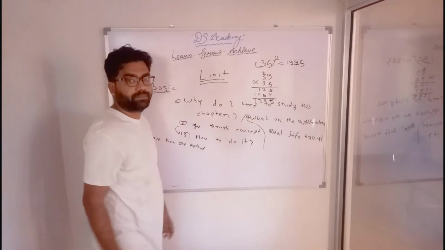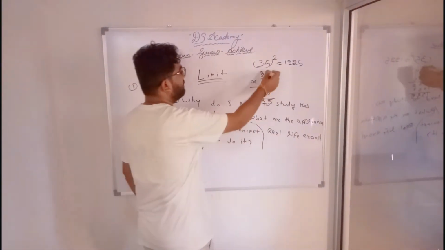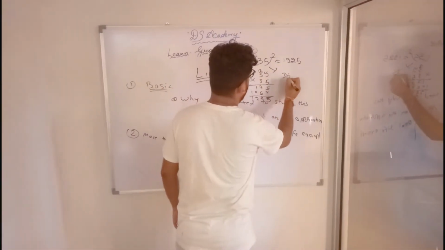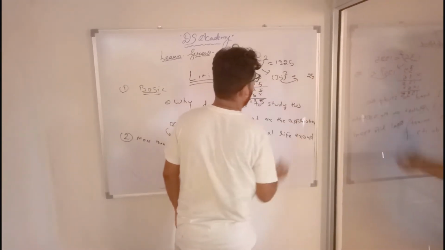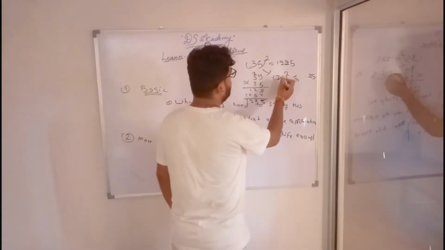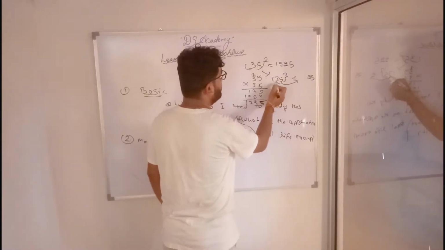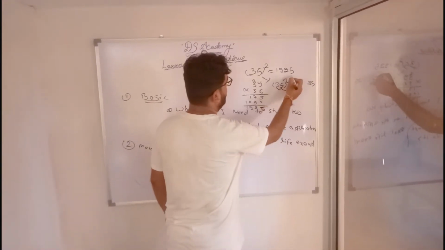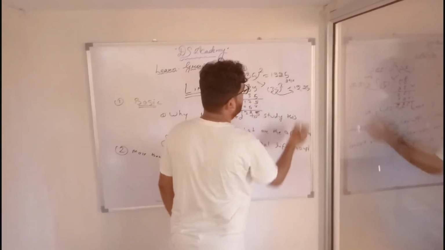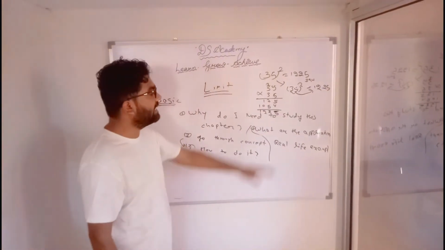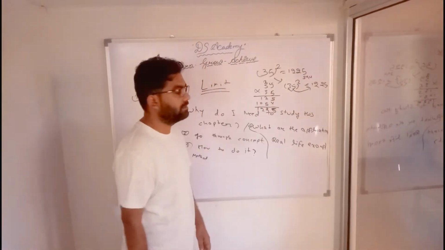It takes some time to solve this. Another method: for 35 square, I can take 5 square directly. 5 square is 25, and then take the digit before the unit digit 5, which is 3, and multiply it by the next number 4, which is 12. You can get this answer within 10 seconds.